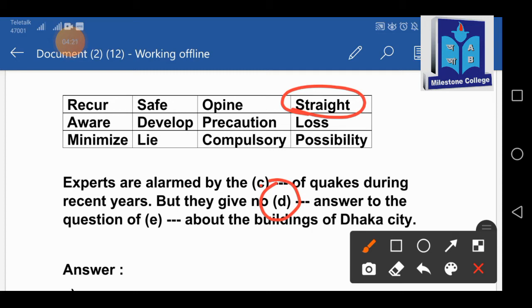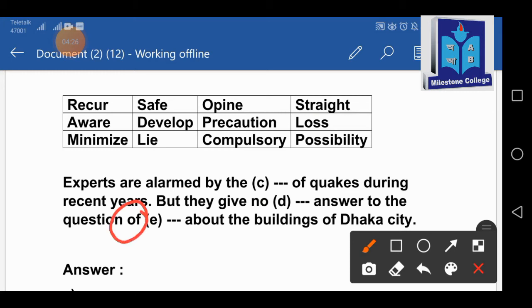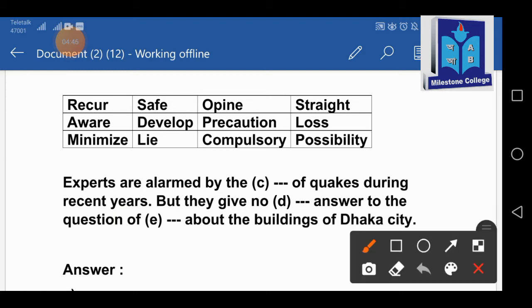In number E, of, you can see that there is another preposition. So as we know that preposition always takes place just before a noun. So another noun will occupy number E. What can be the answer there? But they give no straight answer to the question of. So there the answer will be safety. From safe we will take safety. Safe is an adjective, but we have to give the noun form of it, safety.